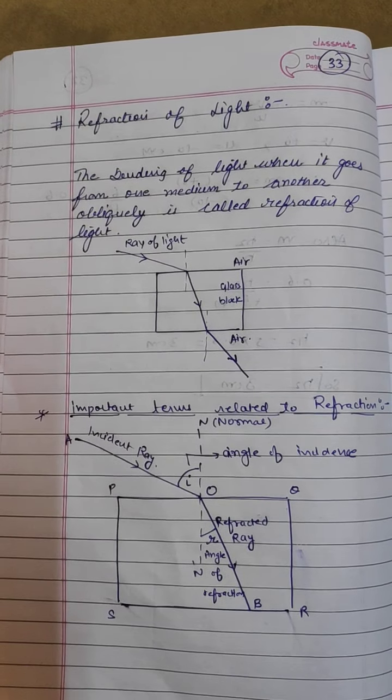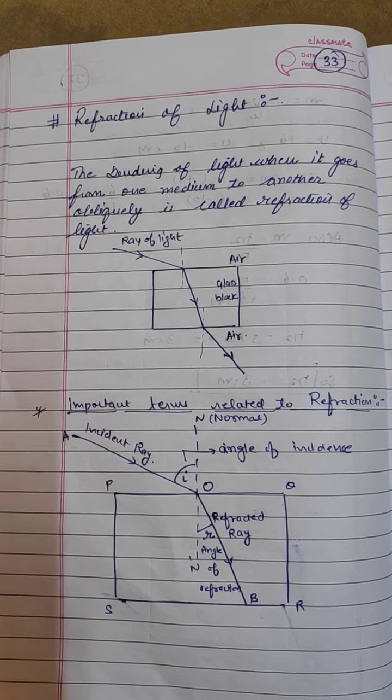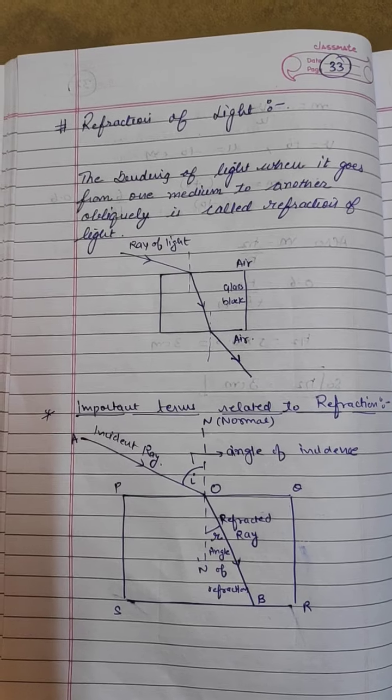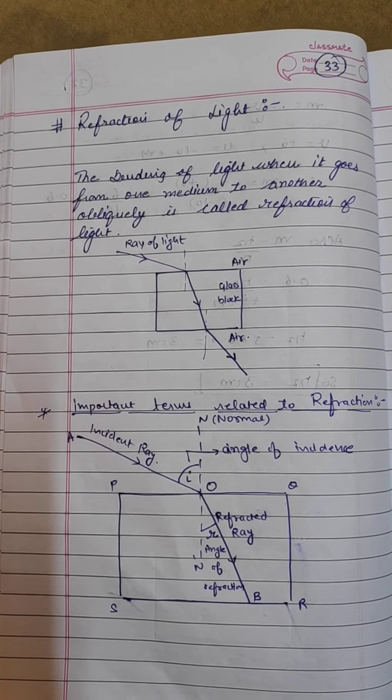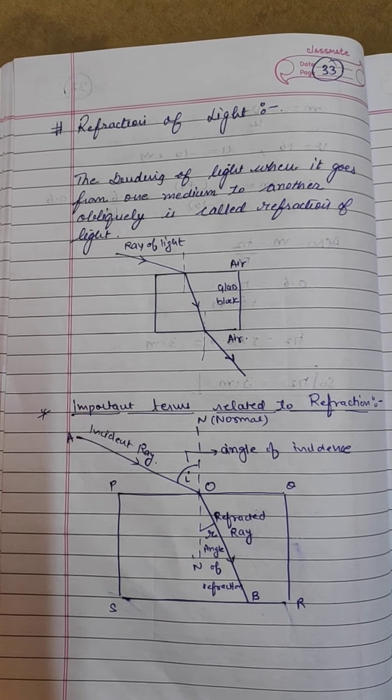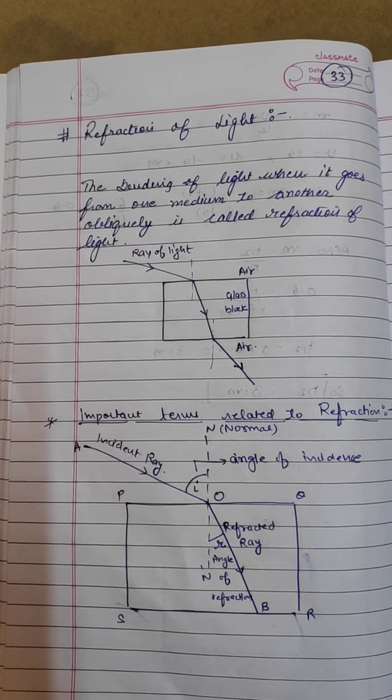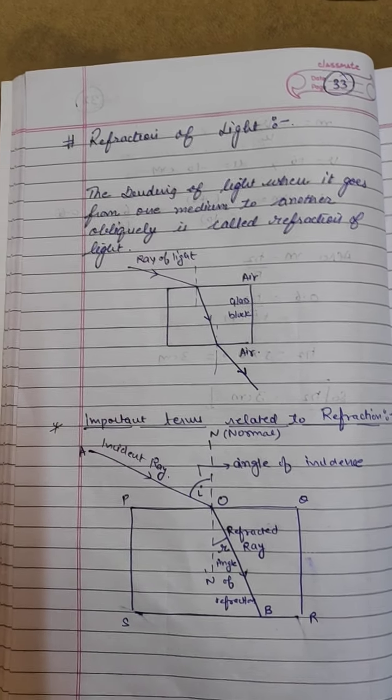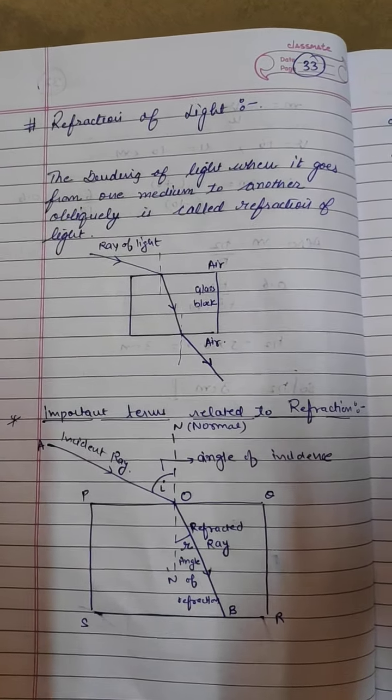Hello students, today we will discuss the next topic, that is refraction of light, the bending of light when it goes from one medium to another obliquely. It is called refraction of light. Let's discuss it with the help of a diagram.